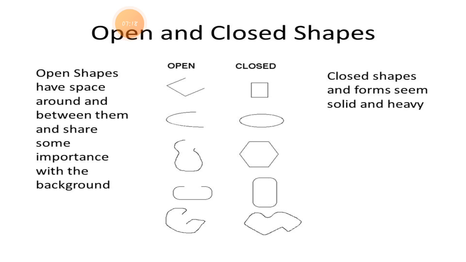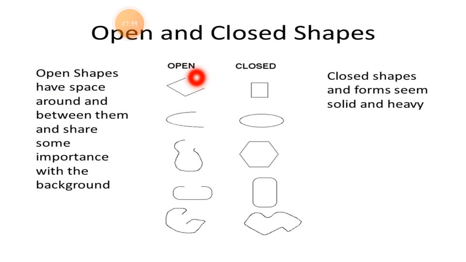Now what is the meaning of open and closed shape? We learned this in yesterday's lecture. So here are open and closed shapes. First of all, let's read the definition of an open shape. Open shapes have space.